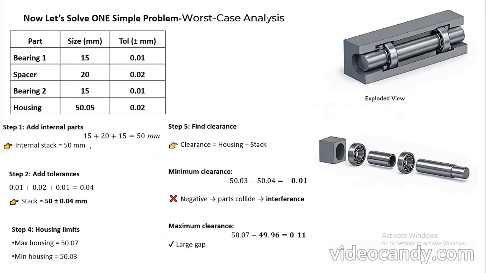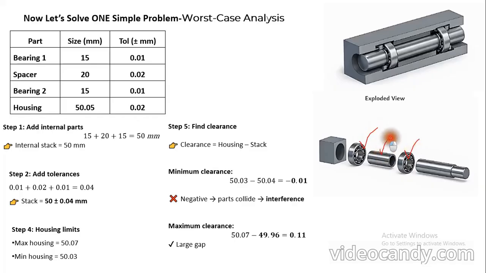So here you can see one simple problem using the worst case analysis method of stack analysis. Now here we have 2 bearings, the first bearing and the second bearing. Then we have one spacer.